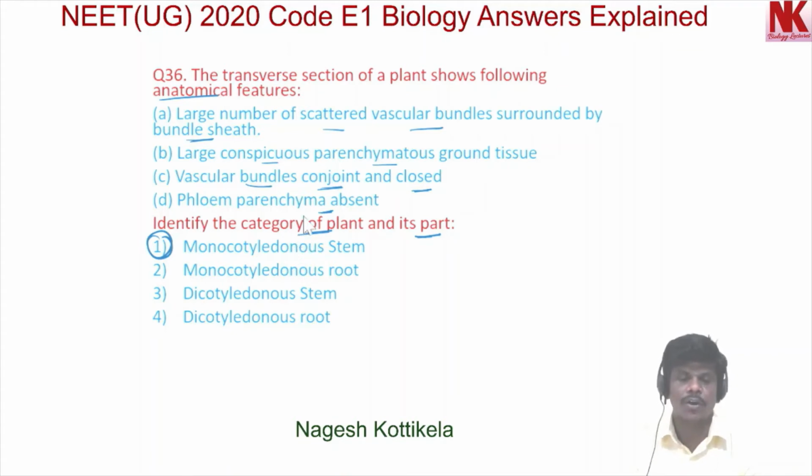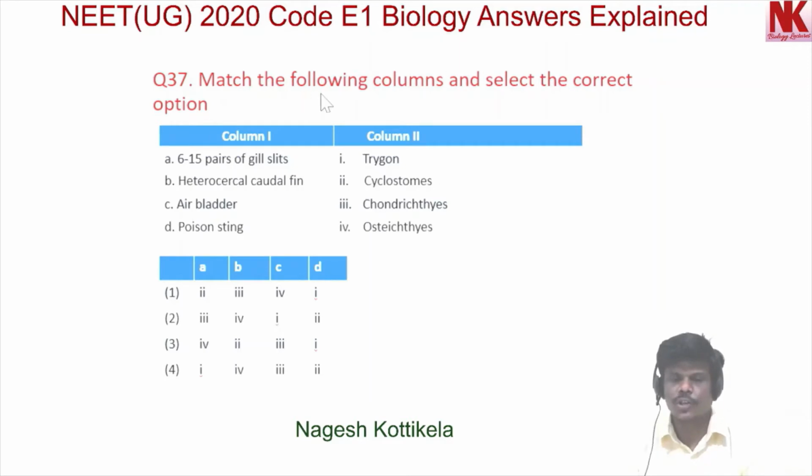Okay, now moving to the next question, question number 37. Match the following columns and select the correct option. In column 1, characteristic features are given like A, 6 to 15 pairs of gill slits. B, heterocercal caudal fin. C, air bladder. D, poison sting. In column 2, organisms are given: 1, trigon. 2, cyclostomes. 3, chondrichthyes. And 4, osteichthyes.